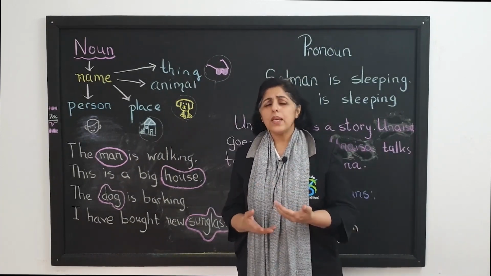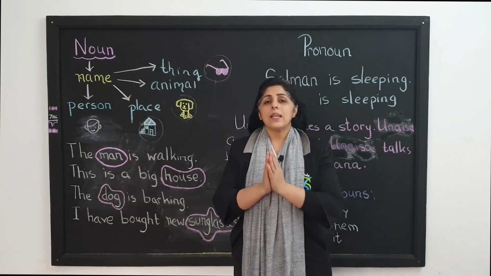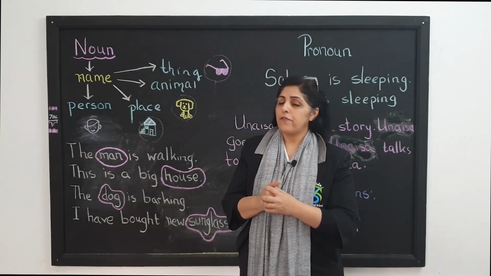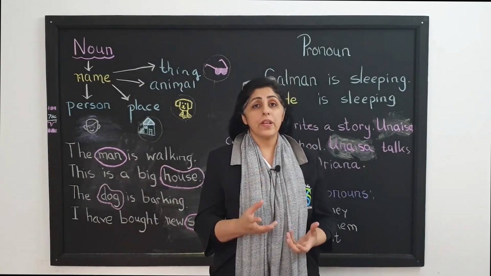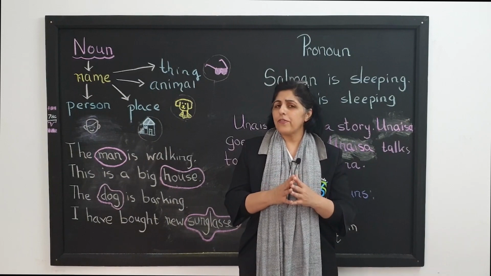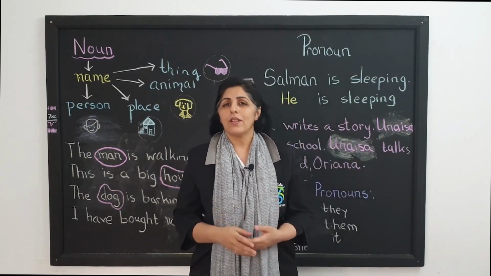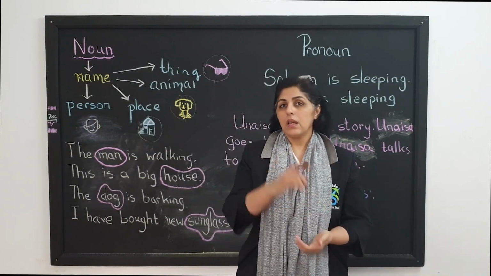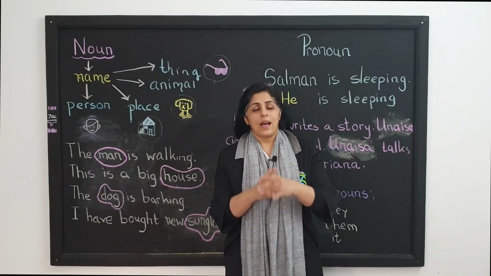So what do I mean when I say idea? It means naming something that you can feel but you cannot touch. Idea nouns are names of feelings or qualities that you can feel but you cannot touch. For example, bravery, courage, kindness, honesty, headache, pain, all of these words are idea nouns.